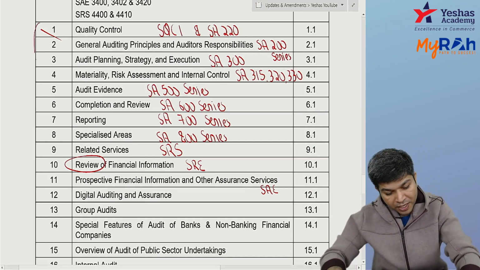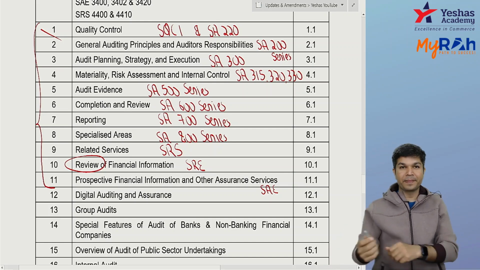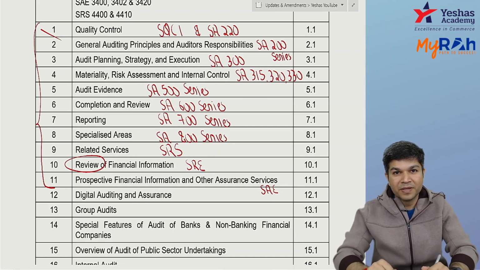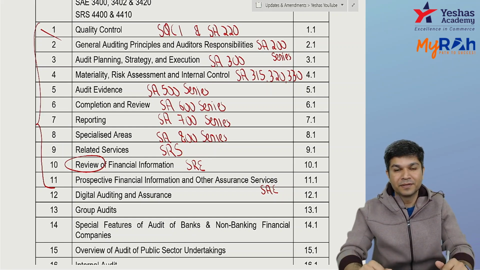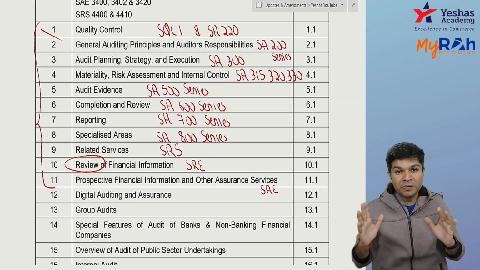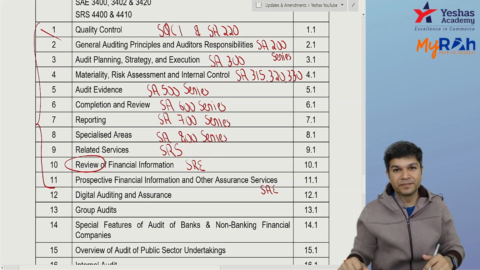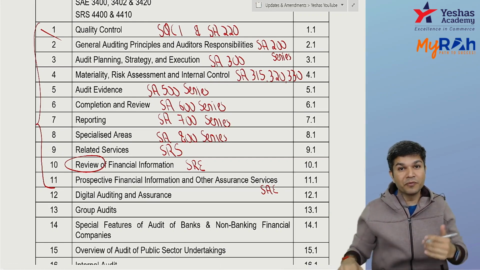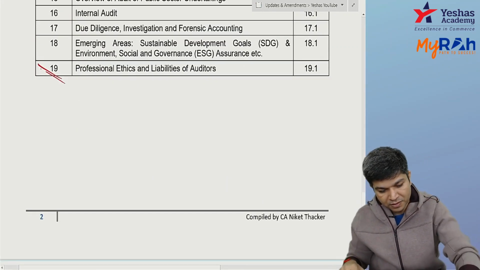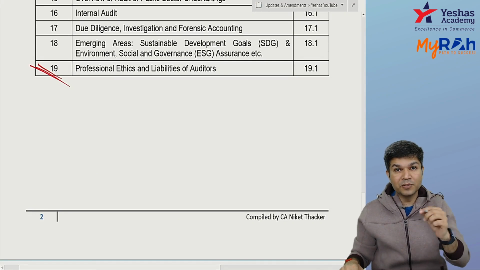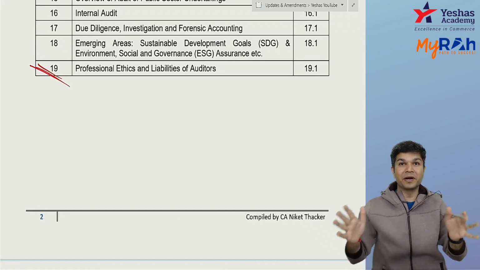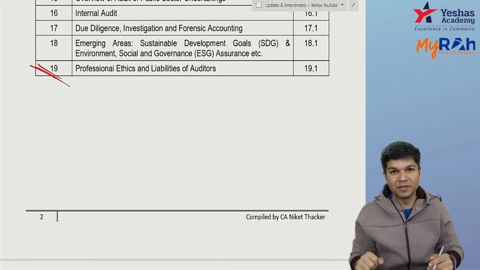So chapter number 1 to chapter number 11 are all related to standards. Just imagine, out of 19 chapters, 11 chapters are just your standards. So can I say the weightage of standards will now be around 55 to 60 marks? 55 to 60 marks is just your standards. 15 marks is your professional ethics chapter, the 19th one. Professional ethics and standards will cover approximately 65 to 70 marks of the paper. I'm not telling you out of 100, I'm telling you out of 116.